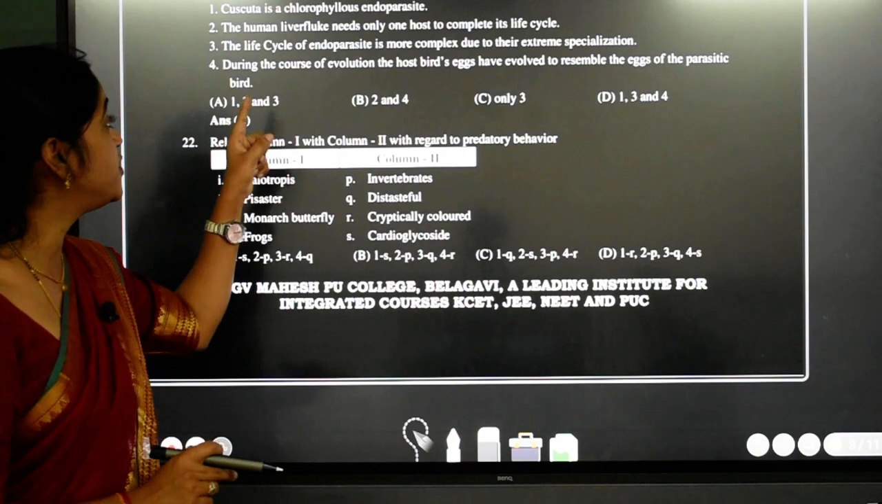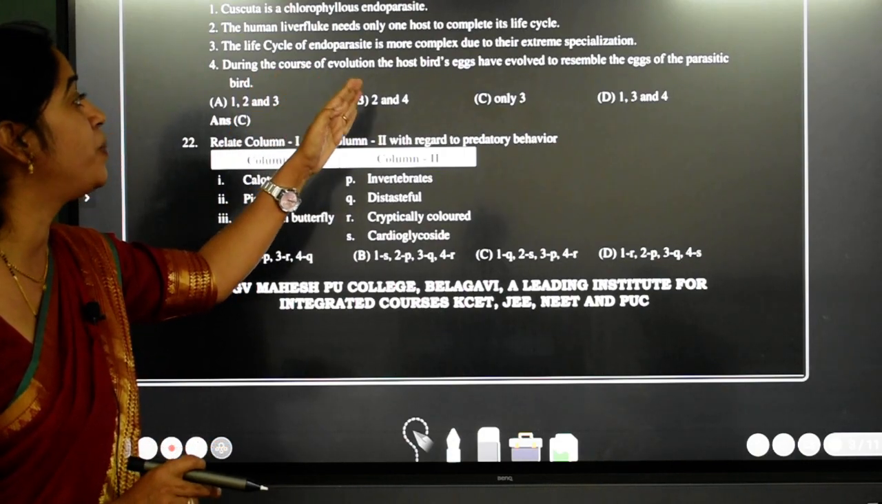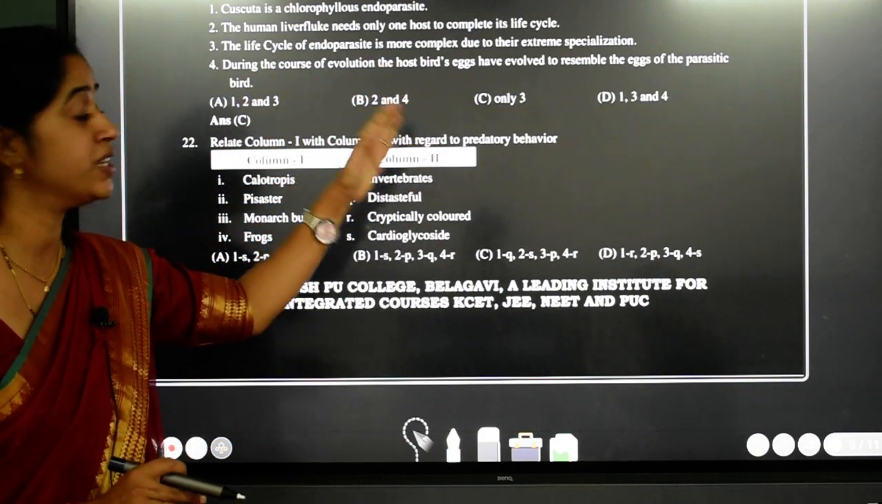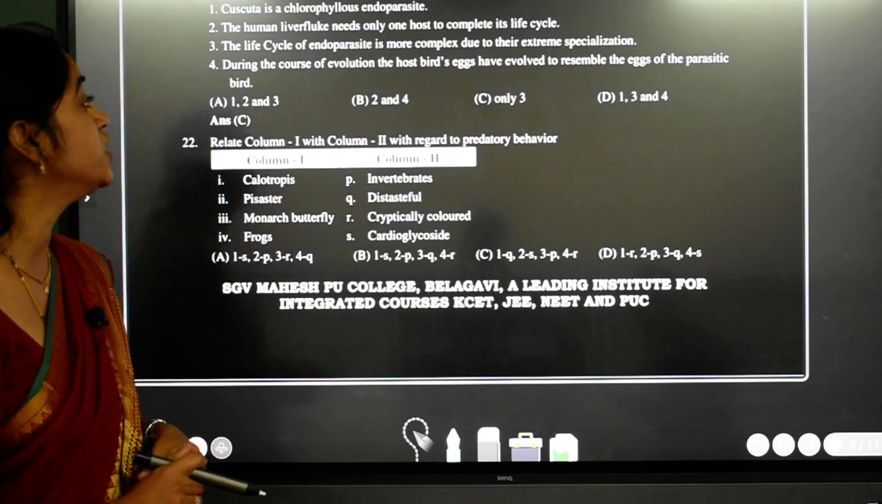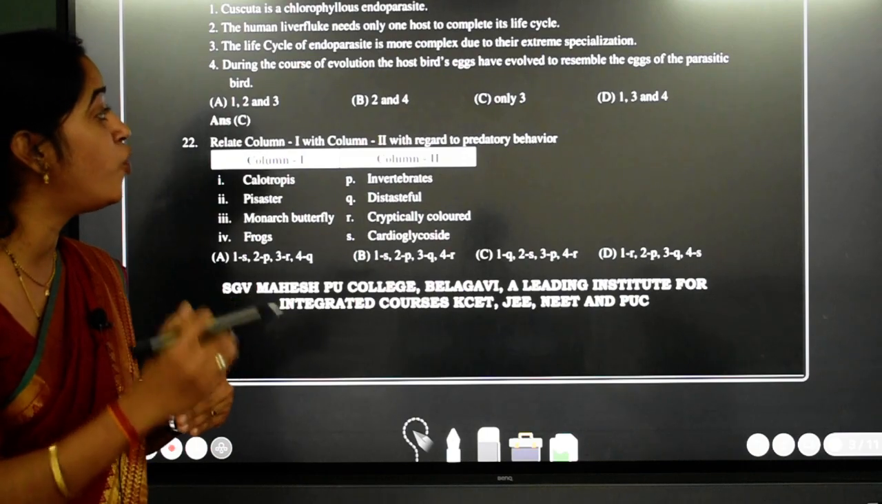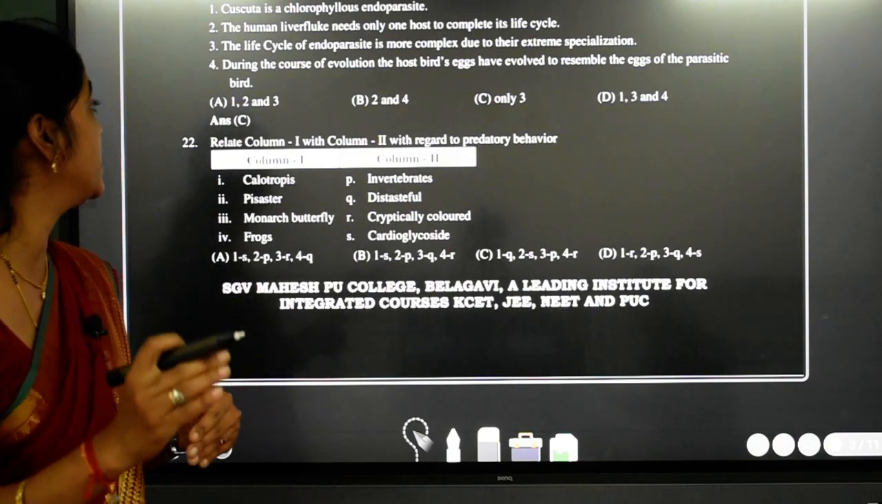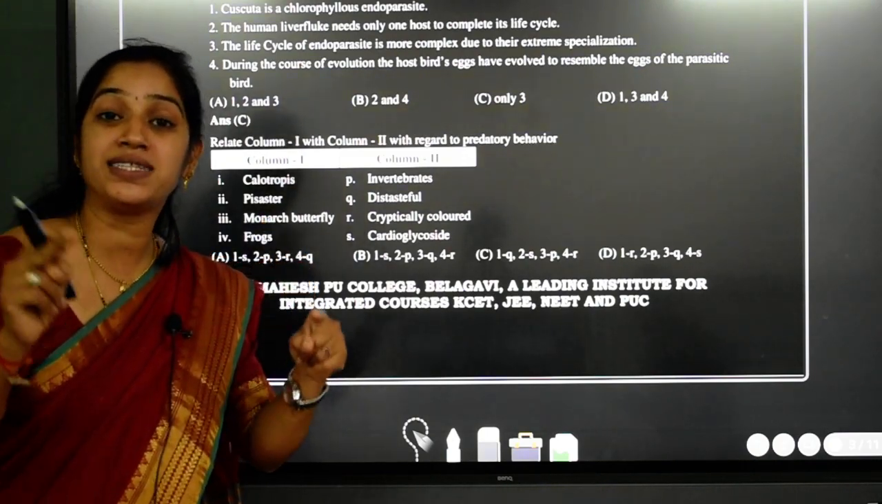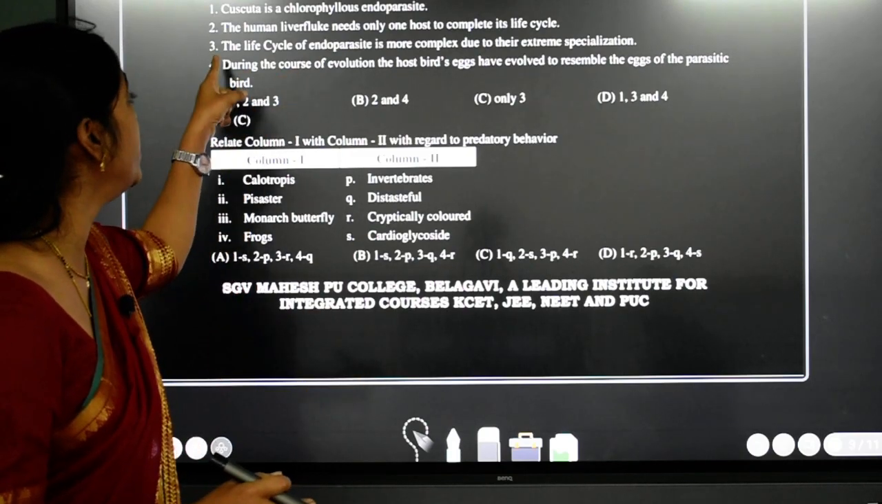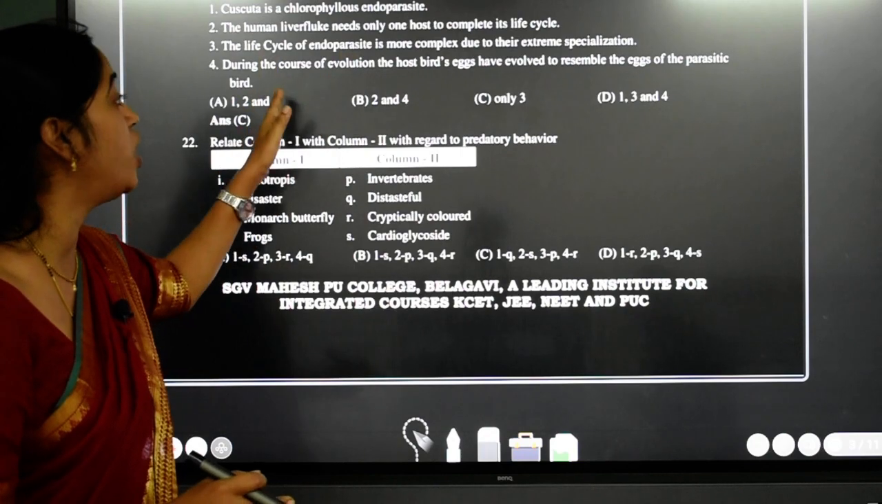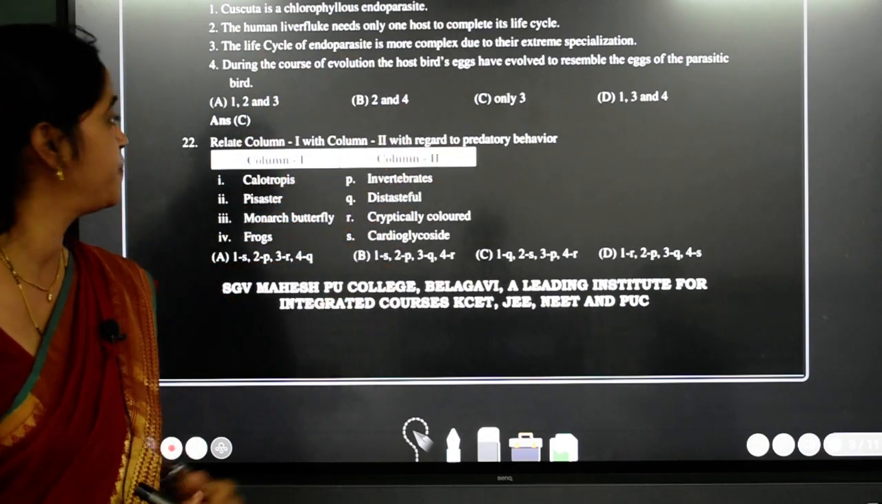Third one, the life cycle of endoparasites is more complex due to their extreme specialization. 100% correct. Fourth one, during the course of evolution, the host bird's egg has evolved to resemble the egg of the parasite. No, it will be the parasite egg which will be resembling the host egg. If you compare all, only the third statement is correct and the rest are wrong. So the answer is C.